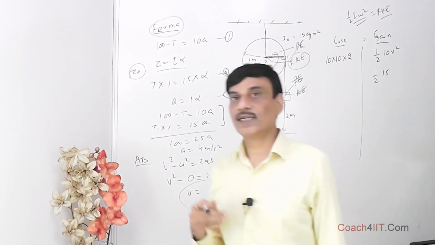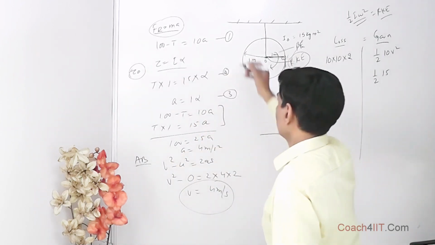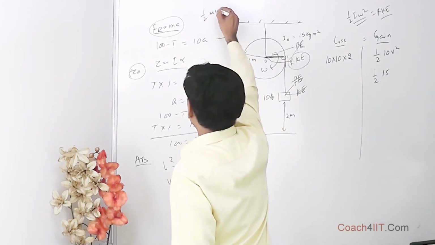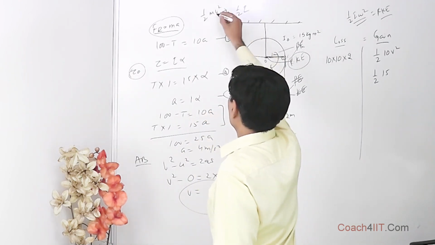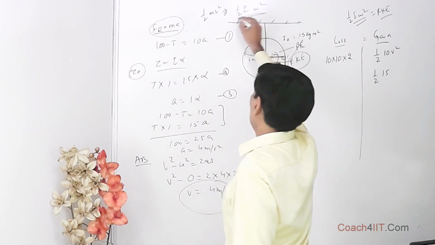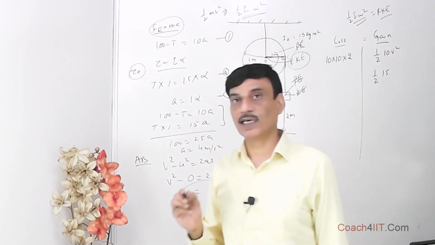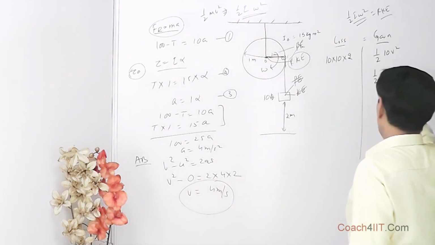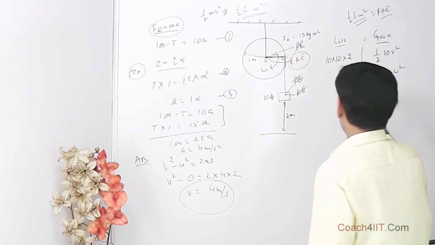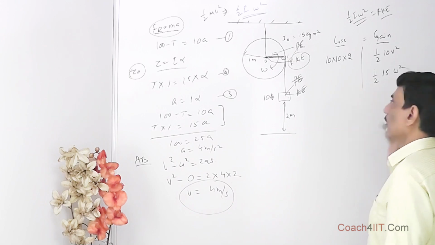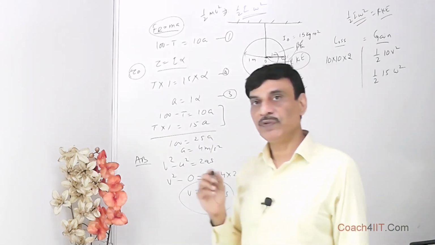Analogous to translational kinetic energy, which is half mv square, in rotational the analogous of m is I, of v is omega, so half I omega square is rotational kinetic energy. But over here we have v also, we have omega also. Is there any relationship between v and omega?